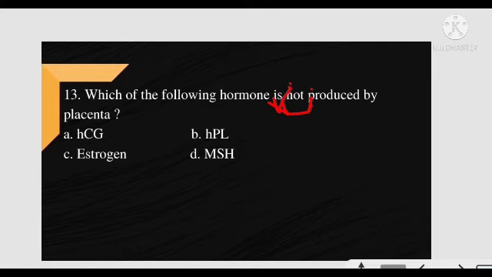And the correct answer is option D, because MSH is melanocyte stimulating hormone. How can it come under placenta?